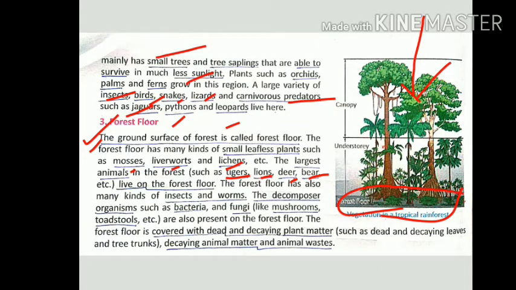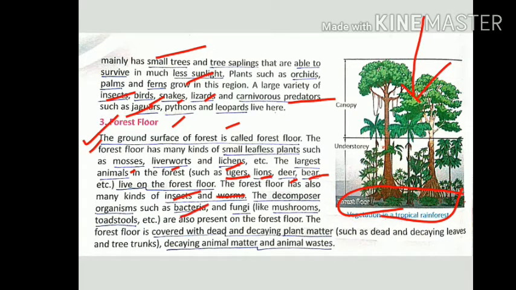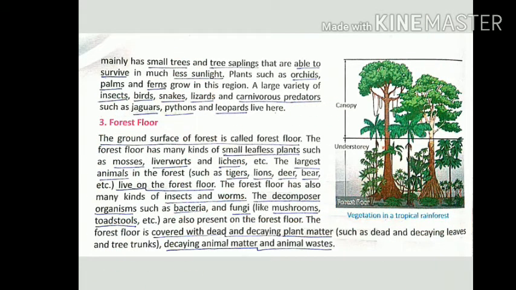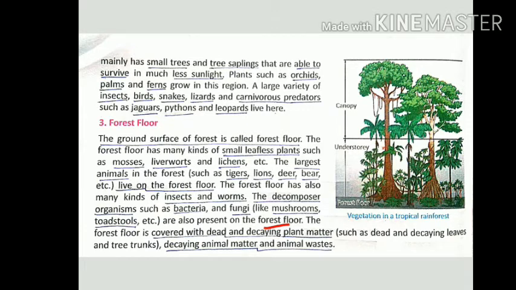The forest floor also has many kinds of insects and worms. Decomposers like bacteria, fungi, mushrooms, and toadstools are also present on the forest floor. The forest floor is covered with dead and decaying plant matter.